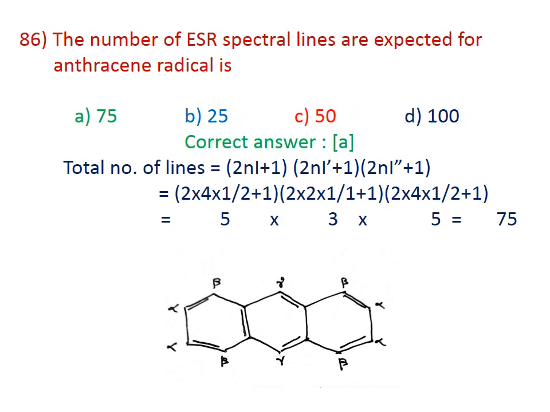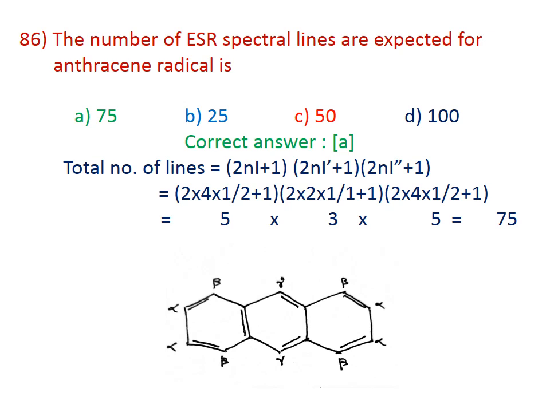The number of ESR spectral lines expected for the anthracene radical is... here the correct answer is A. And here 3 types of protons are present. One is the alpha proton, another is the beta proton, and another is the gamma proton. Alpha 4 protons, beta 4 protons, gamma 2 protons.